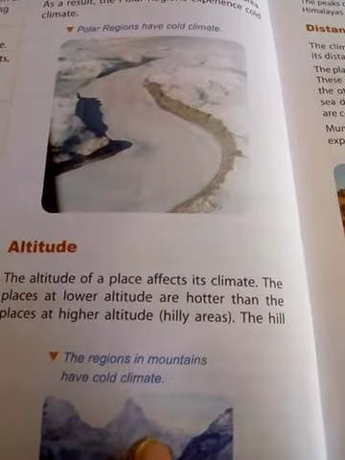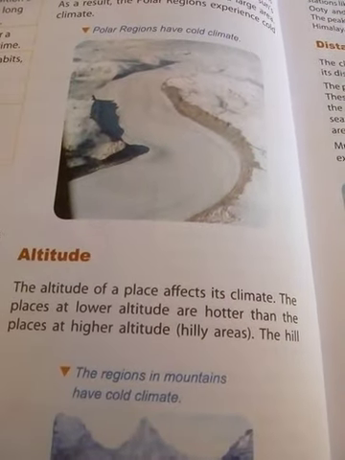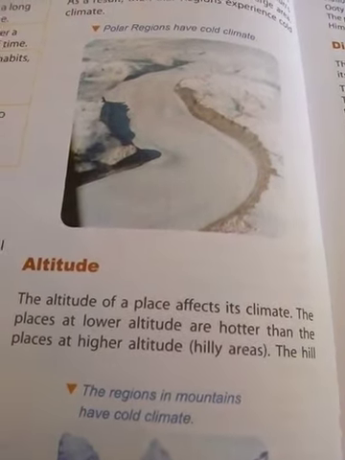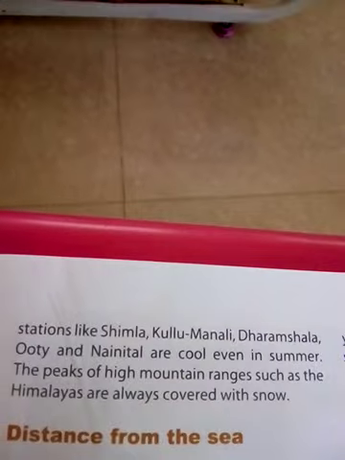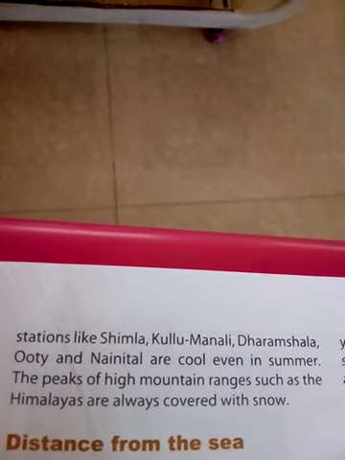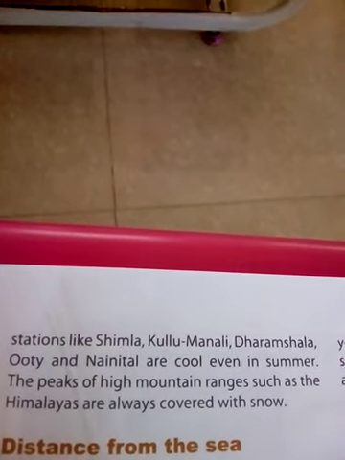What is the reason? The lower altitudes are hotter than the higher altitudes. So when we are at the lower level, we get hot; when we are at the higher level, we get cool.